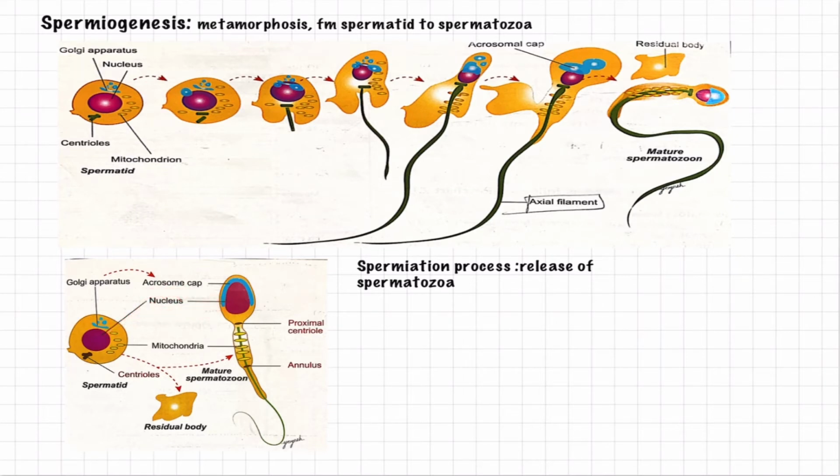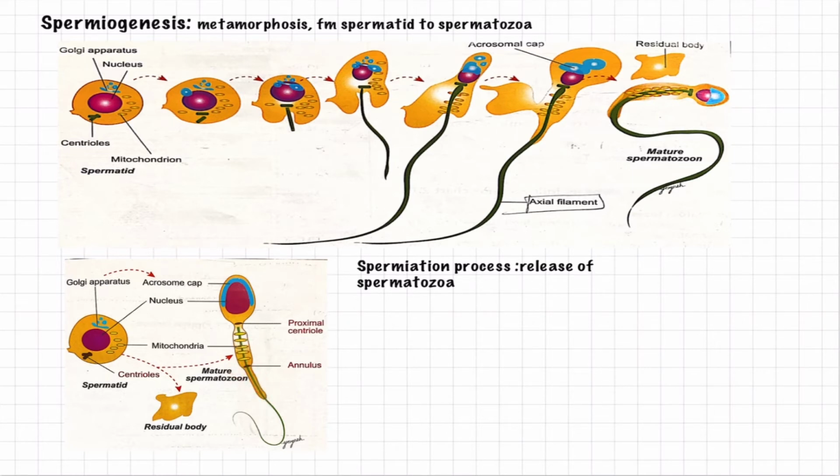The nucleus has condensed and moved towards the anterior pole. At the same time, you can appreciate that the centrosome is divided into proximal and distal centrioles. The proximal one forms the axial filament, lying in the neck region, whereas the distal one is present in the middle, at the junction of the middle piece and the tail.